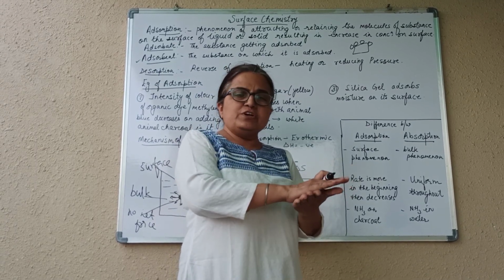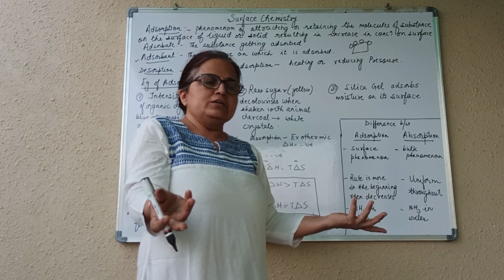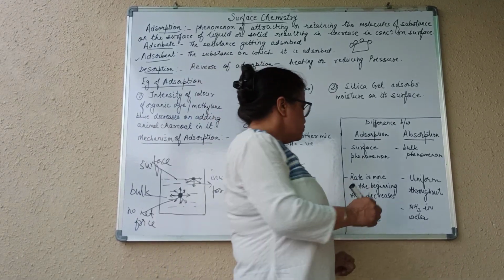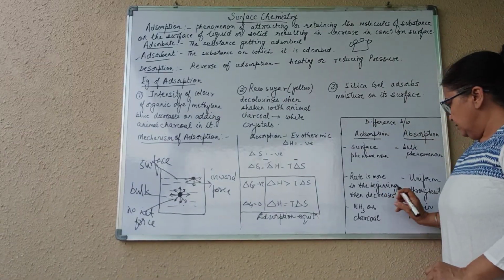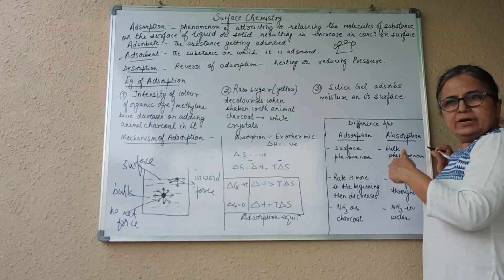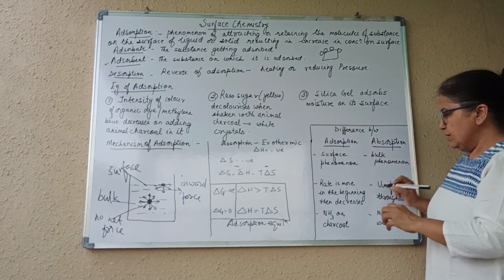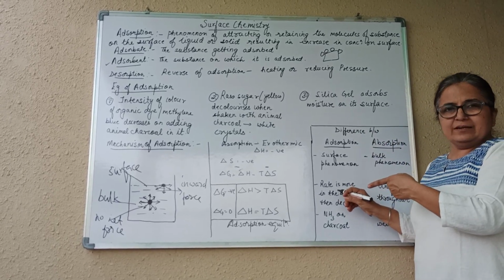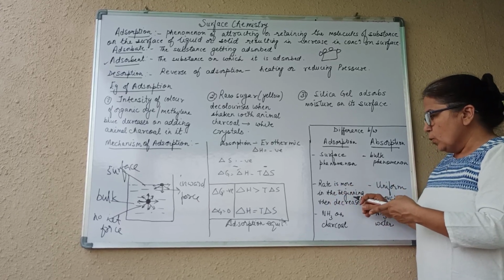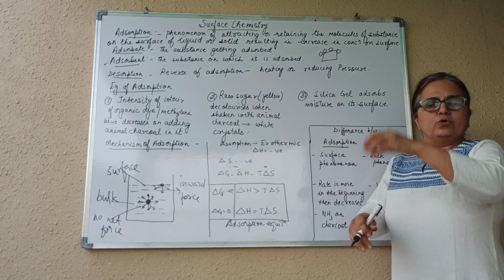Reason: once the surface is covered with adsorbate molecules, later on adsorption will not occur. Whereas absorption is uniform throughout. It takes place at the same rate because it is going in the bulk also. Okay, this point is clear, children. Rate is more in the beginning, then decreases, because once the surface is covered with adsorbate, no more adsorption can occur.